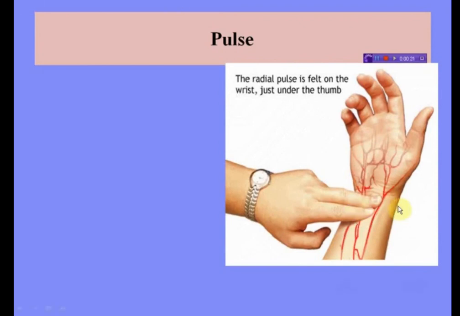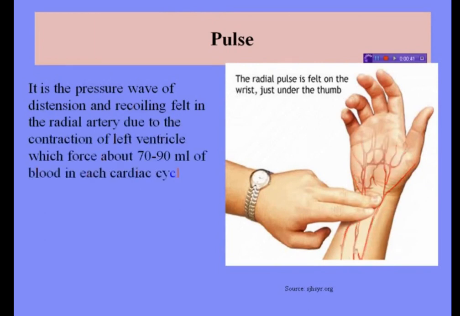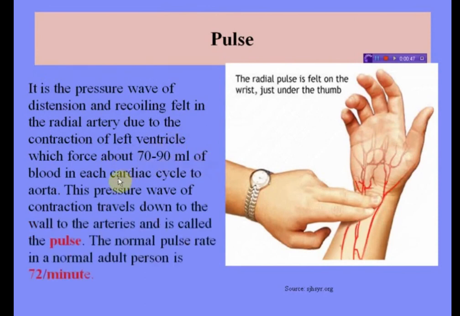So this is a measurement of pulse. You can see here the flow of blood from the radial artery of the hand. A pulse is a pressure wave of distension and recoiling felt in the radial artery due to contraction of the left ventricle, which forces about 70 to 90 ml of blood in each cardiac cycle into the aorta. This pressure wave of contraction travels down the walls of the arteries and is called pulse.